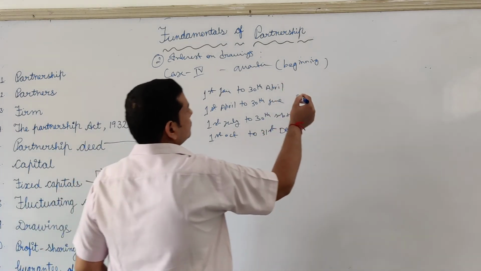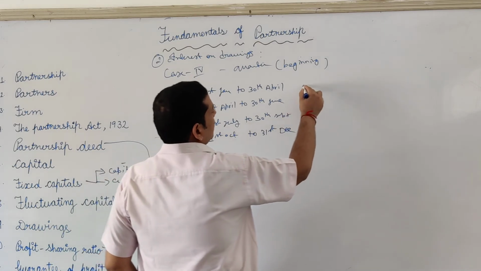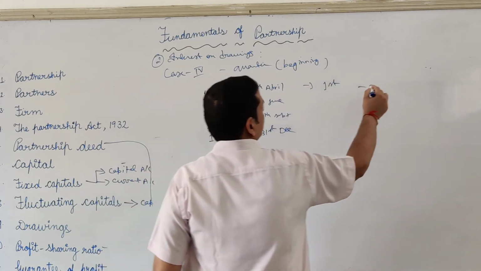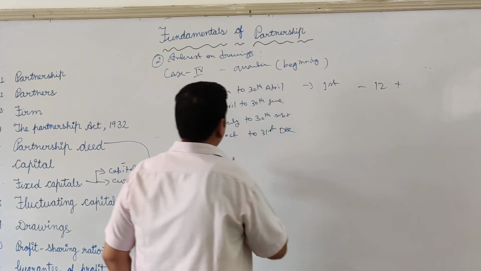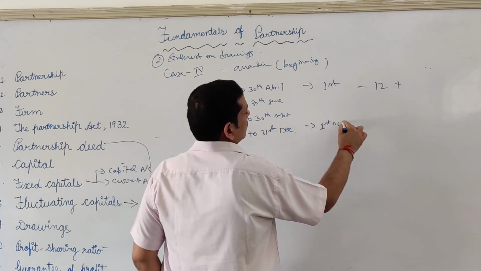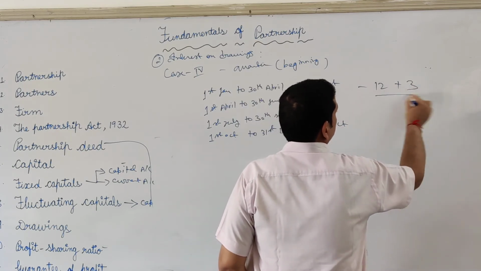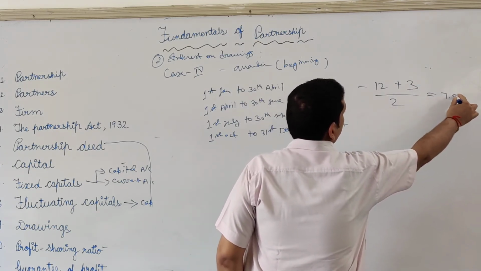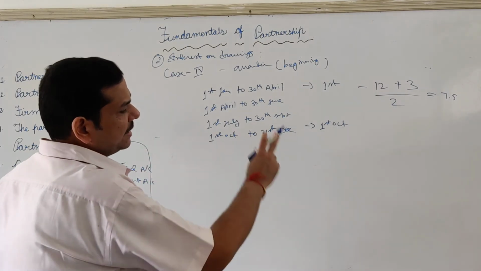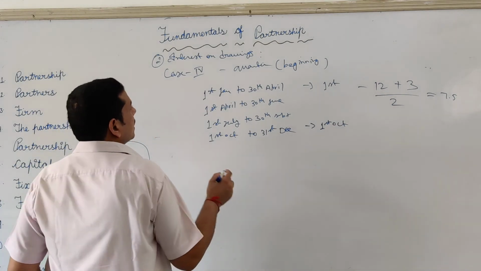Now see, we are withdrawing in the beginning of every quarter. So definitely you are drawing on the 1st Jan. So time left after first drawing is full 12 months. And last drawing you will do on 1st October. So after 1st October again you are having a set of 3 months. So 12 plus 3 divided by 2, that comes to 7.5. So if a partner is withdrawing a fixed amount in the beginning of every quarter, interest is payable for 7.5 months on average basis.